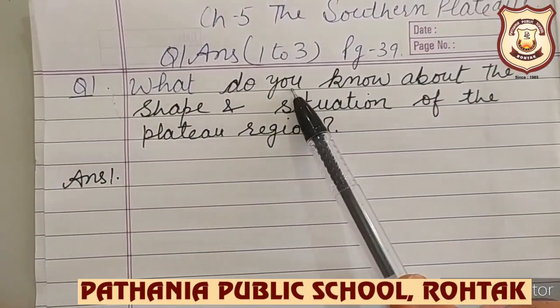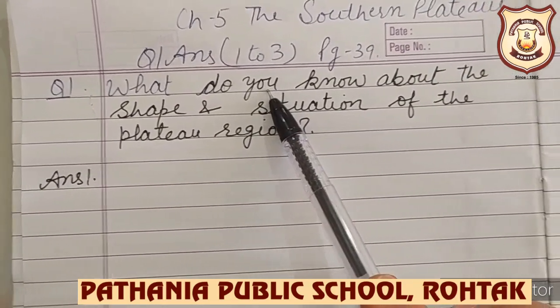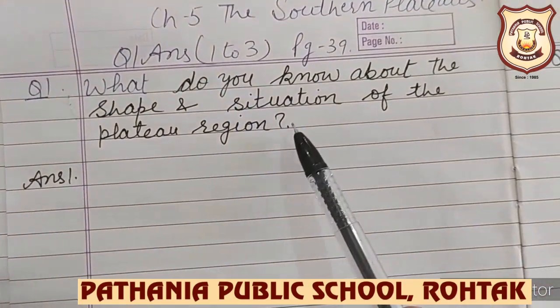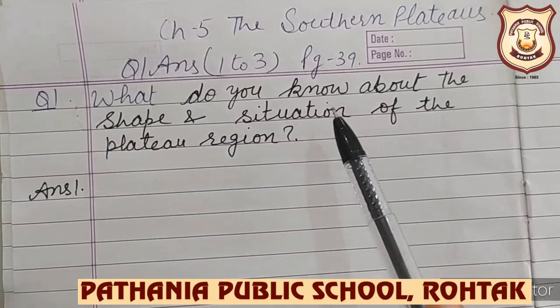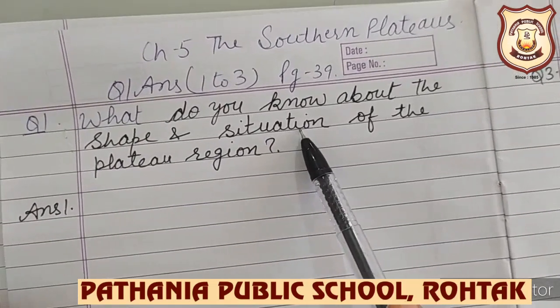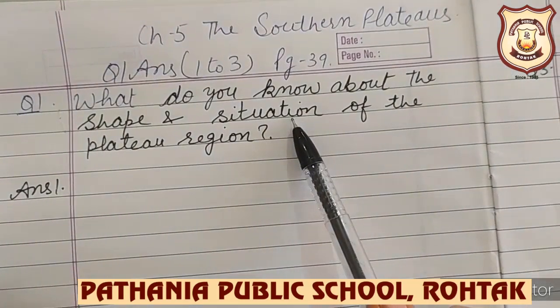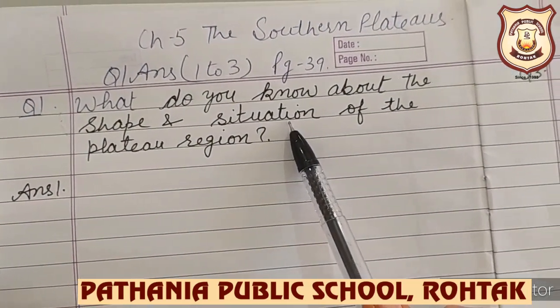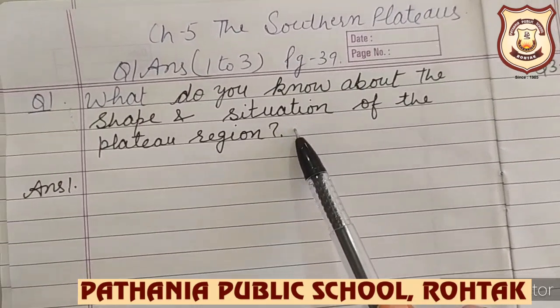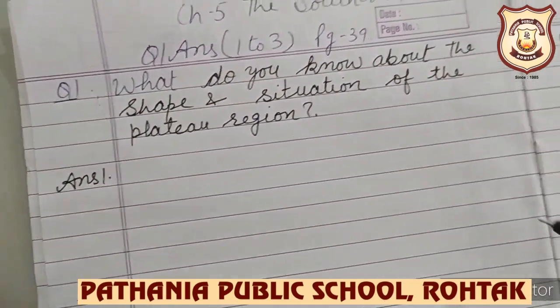What do you know about the shape and situation of the plateau region? So, you have to write the shape and situation. Okay. You know that the shape of plateau region, that is triangular, roughly triangular in shape, this region. And we have to write the situation also. Okay. So, let's start writing answer.